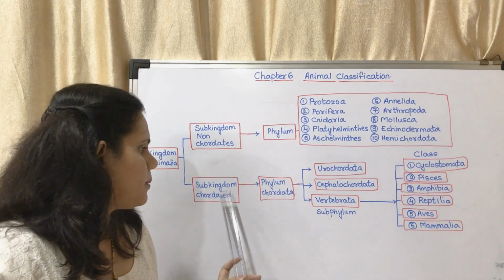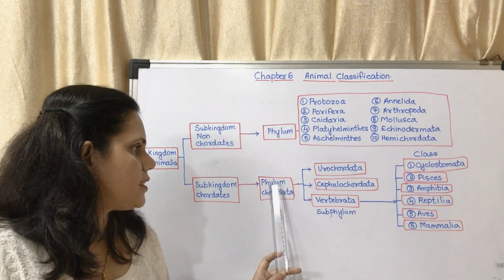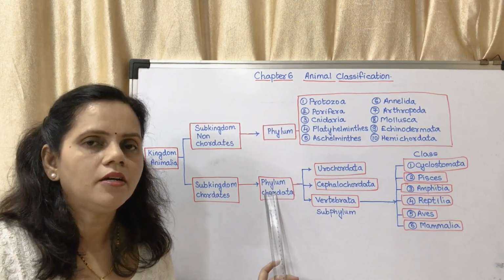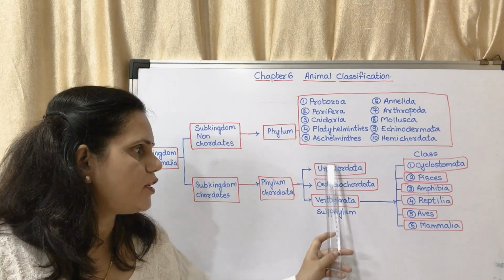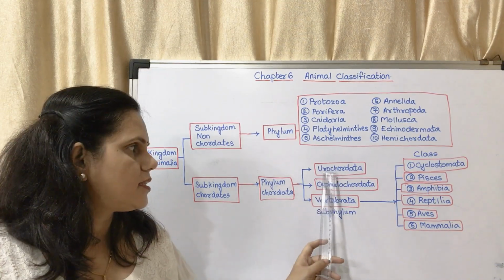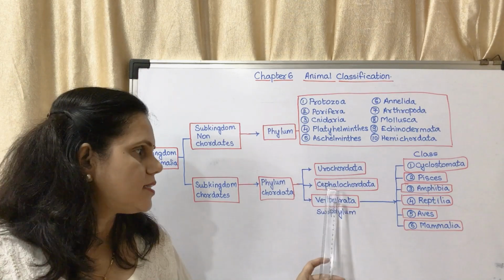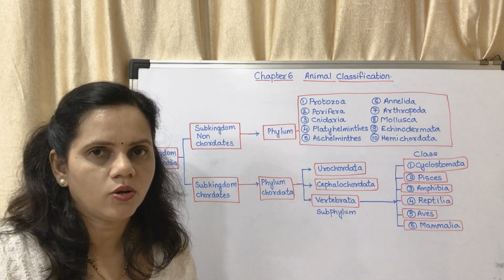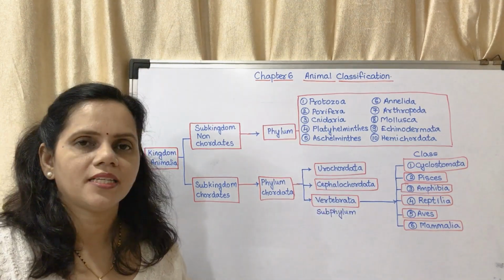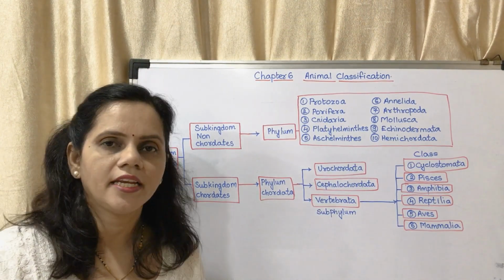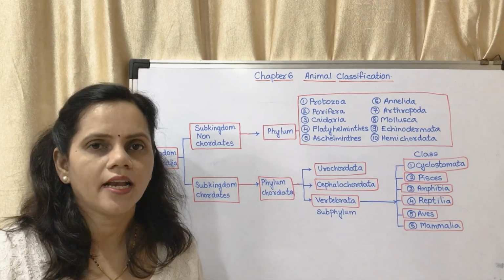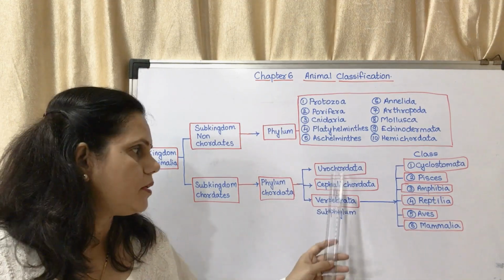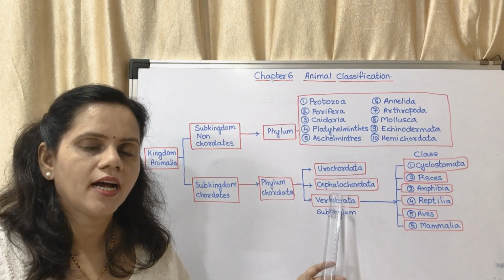Now, subkingdom chordates consists of only one phylum, that is phylum Chordata. Phylum Chordata is divided into three subphyla: subphylum Urochordata, subphylum Cephalochordata and subphylum Vertebrata. This subphylum division is based on the presence of notochord in any of the stages in their life cycle.